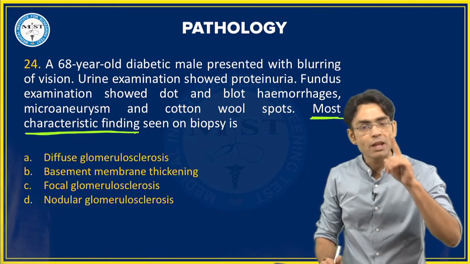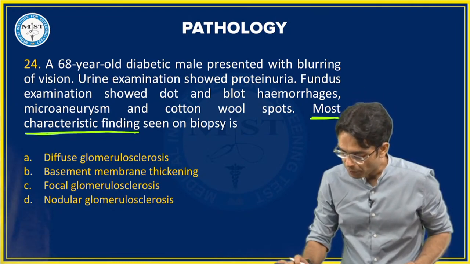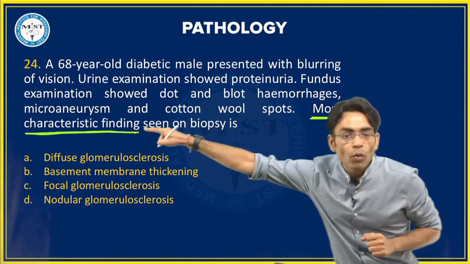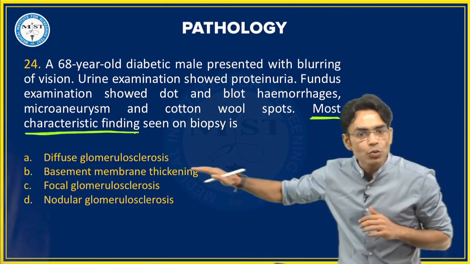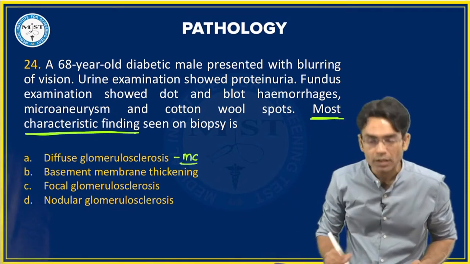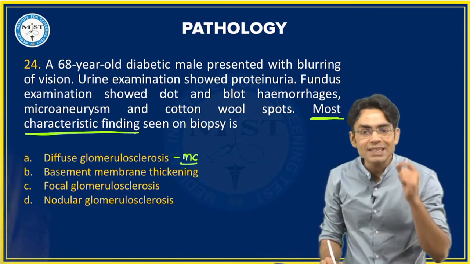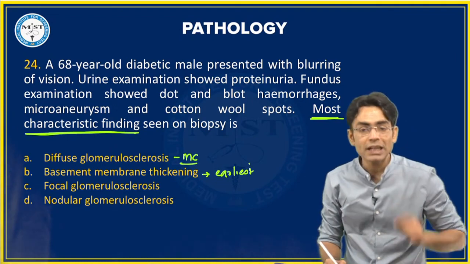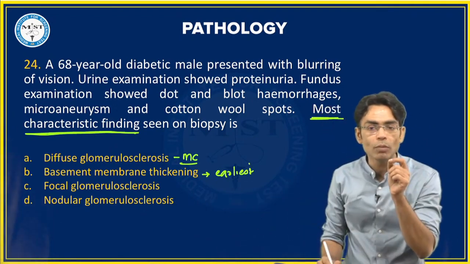Beta, you are making a mistake in just reading the question properly. They are asking you the most characteristic finding, not the most common finding, okay? Diffuse glomerulosclerosis happens to be the most common finding for diabetic nephropathy. Basement membrane thickening, beta, happens to be the earliest finding. But if they are asking you the most characteristic finding, then it is going to be nodular glomerulosclerosis, which